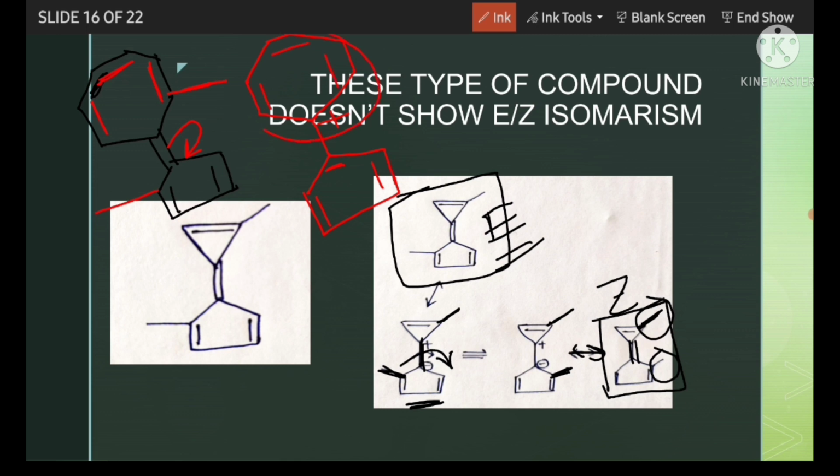So this part also becomes aromatic, this part also becomes aromatic. This is a cyclopentadienyl anionic system, this is a cycloheptatrienyl cation system, that is the tropylium system. So both are aromatic. Due to aromaticity, this double bond can also break and make a single bond and can rotate, and then it is converted from E to Z or Z to E. So for this type of compound also we can't assign EZ isomerism or EZ nomenclature.